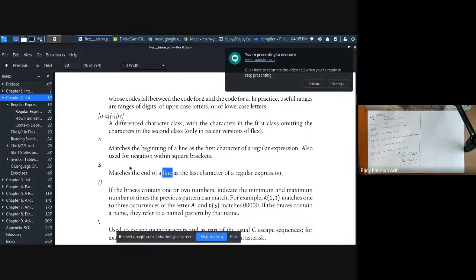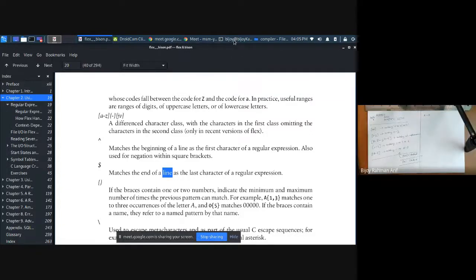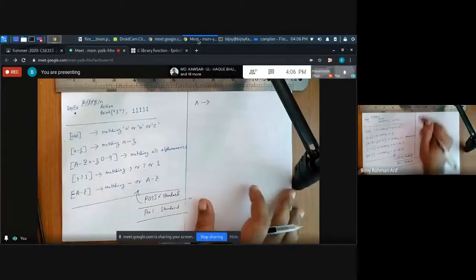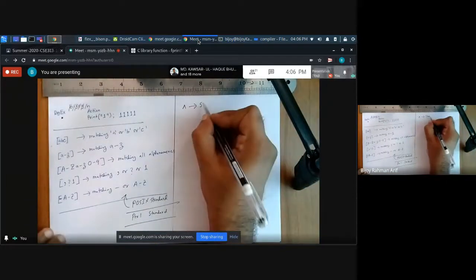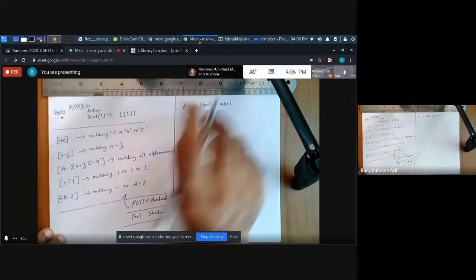So, caret. What does caret mean? Start symbol. Yes, caret matches the start symbol, but it actually has dual meanings. One meaning is start symbol.